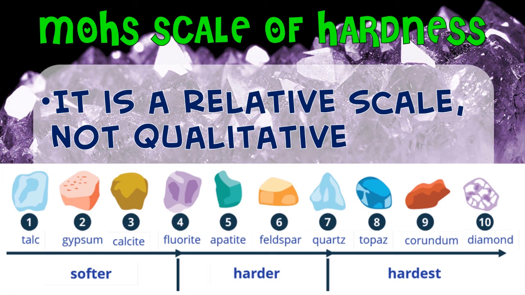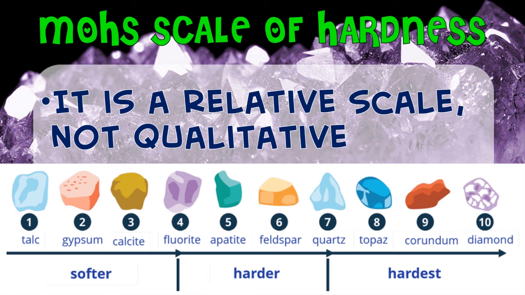Only the gypsum is harder than talc. It doesn't mean you doubled the level of talc when you placed it with gypsum. For example, feldspar is 6, so it does not mean you can combine three gypsums to get it. It's not like that. Okay? Now we are clear on your softer, harder, and the hardest level of your mineral.